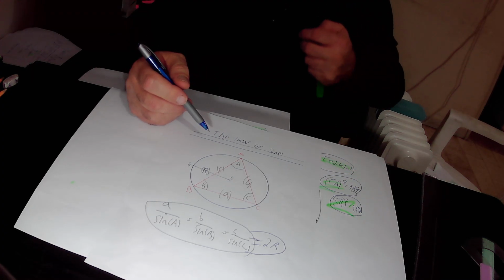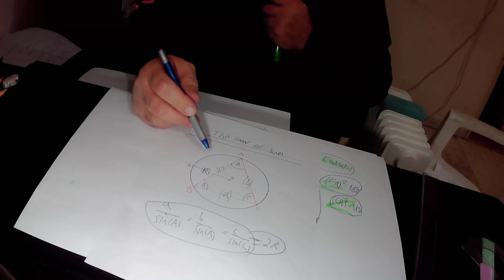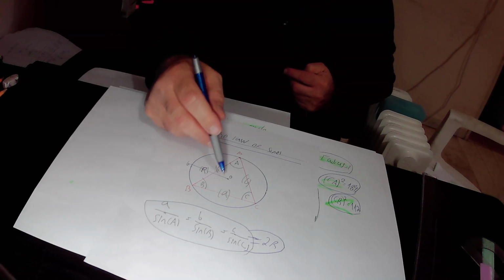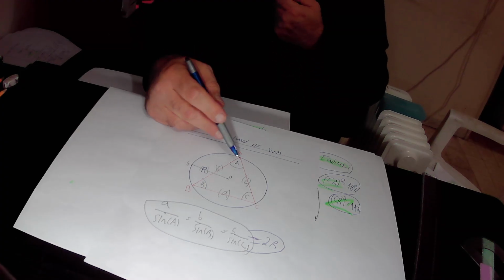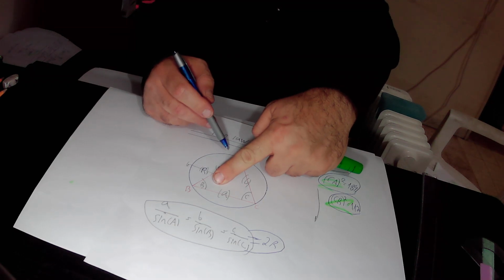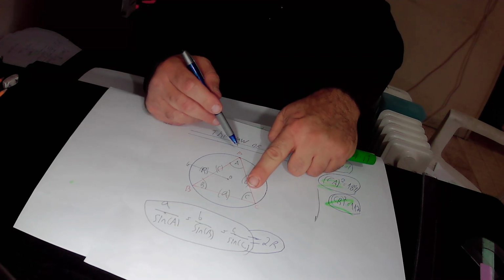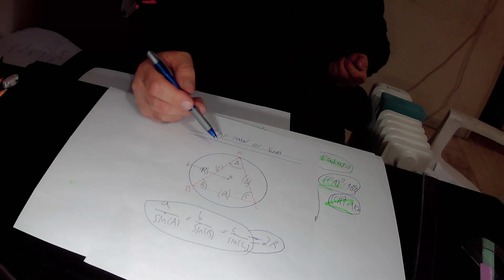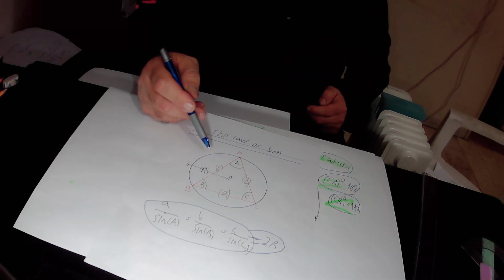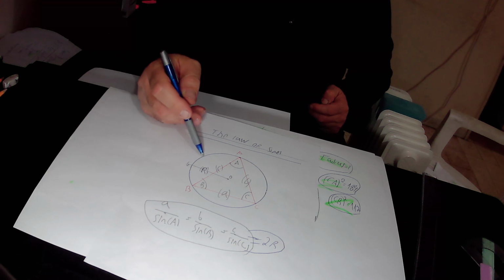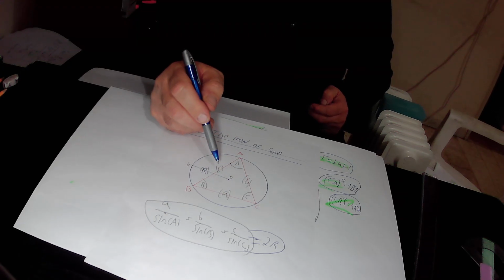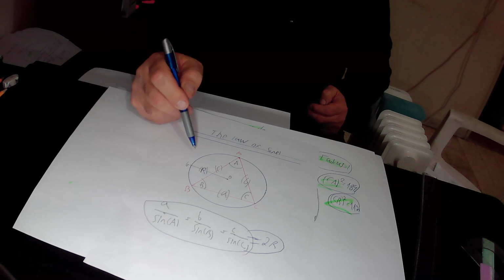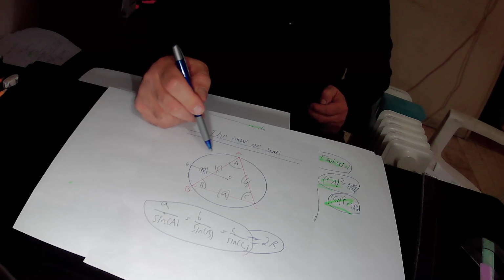According to the law of sines, in this triangle ABC, the following equation is true. Capital A is the size of angle BAC, capital B is the size of angle ABC, and capital C is the size of angle ACB. So a over sine A equals b over sine B equals c over sine C equals 2R, and R is the radius of the circle that circumscribes triangle ABC.